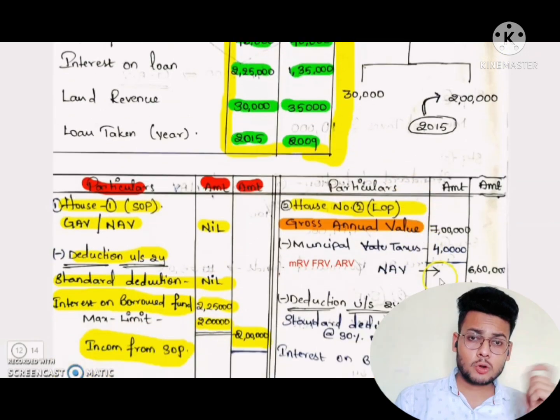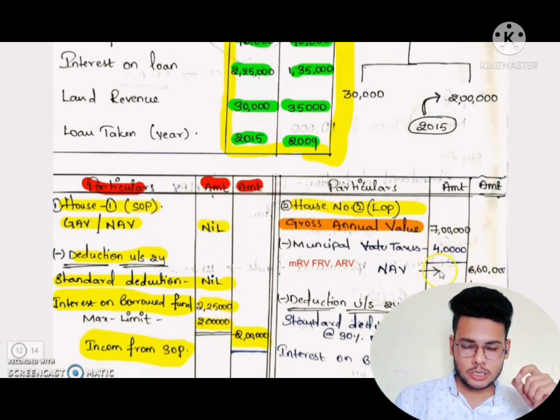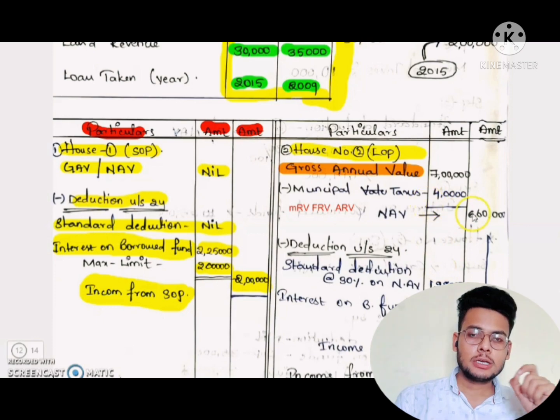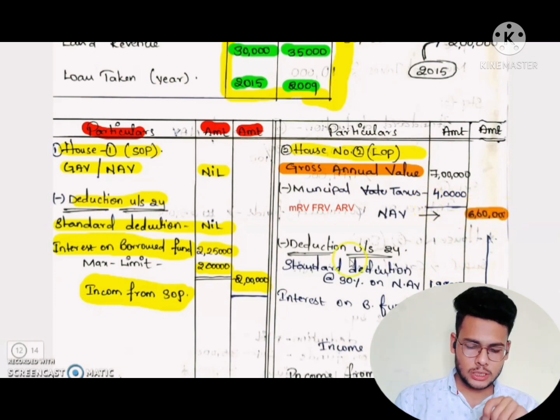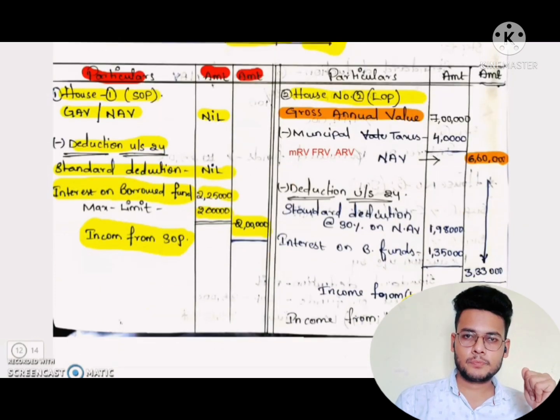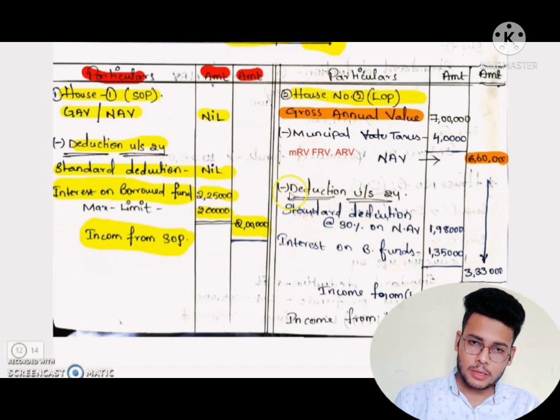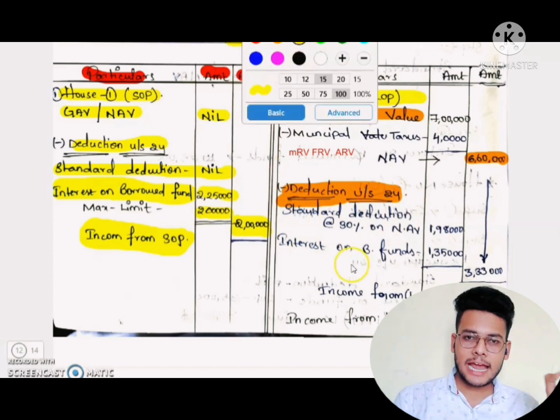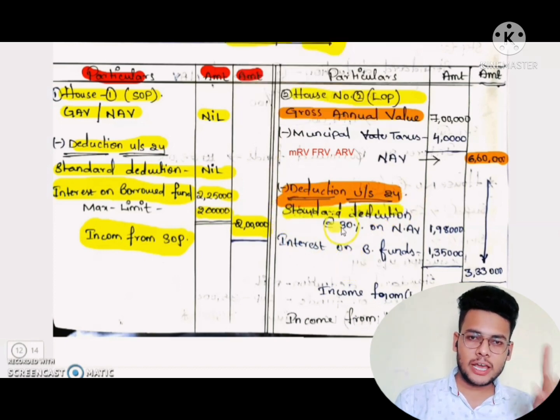And next we have to deduct municipal taxes paid, that is 40,000 for house 2. We have to deduct it and we will get the net annual value, that is 6,60,000. Clear? And after getting the net annual value, we will deduct the deduction under section 24, that is standard deduction of 30% on NAV.